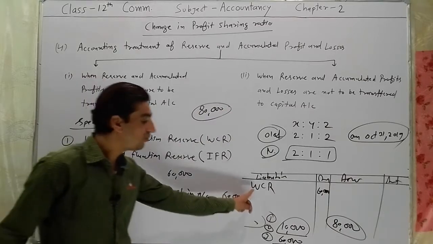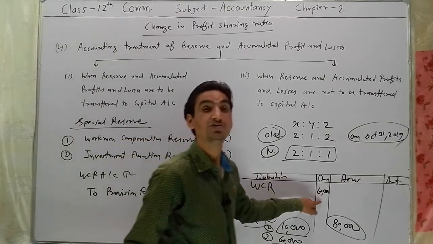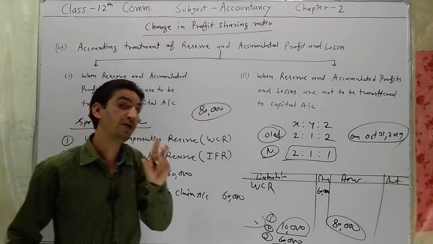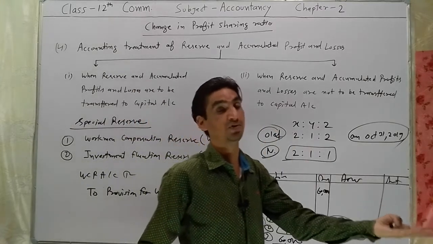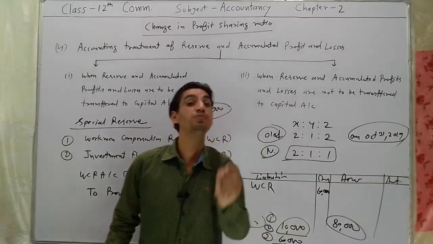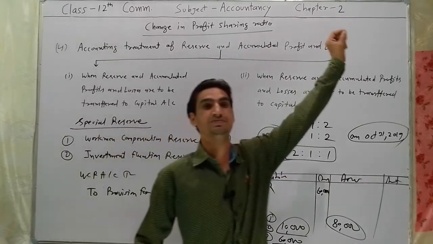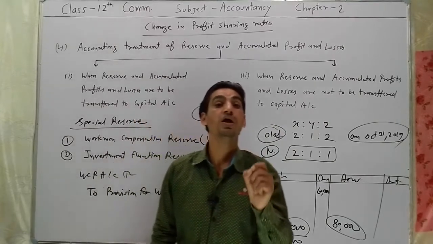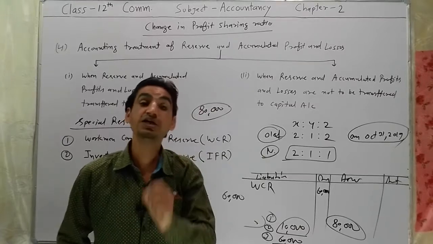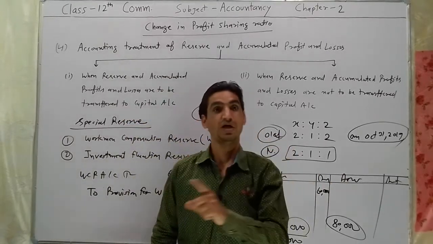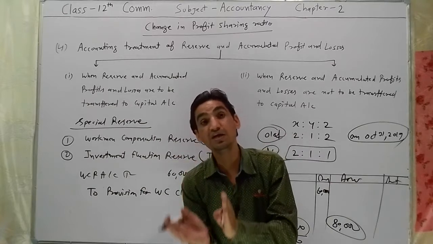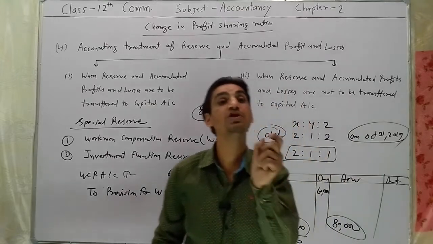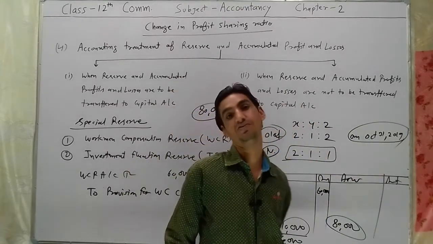we have balance only rupees 60,000, but the claim amount is rupees 80,000. The claim amount is more than WCR amount. It means your liability of rupees 20,000 has been increased. It means the liability on account of a provision for workmen compensation claim increased by rupees 20,000. And as you know, when any liability is increased, this liability will be transferred to revaluation account.